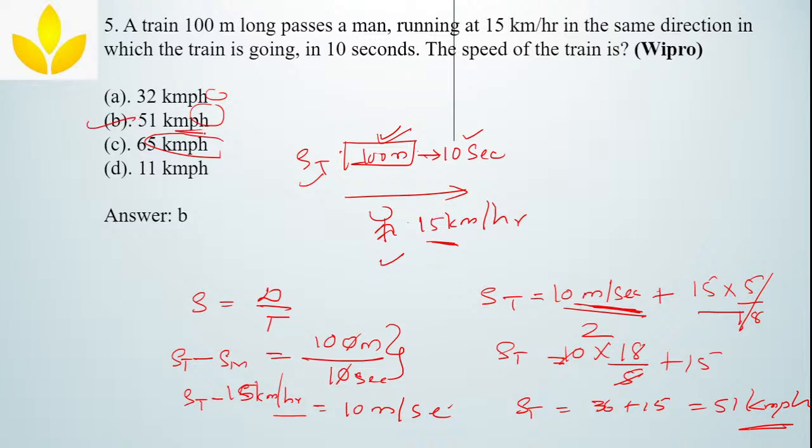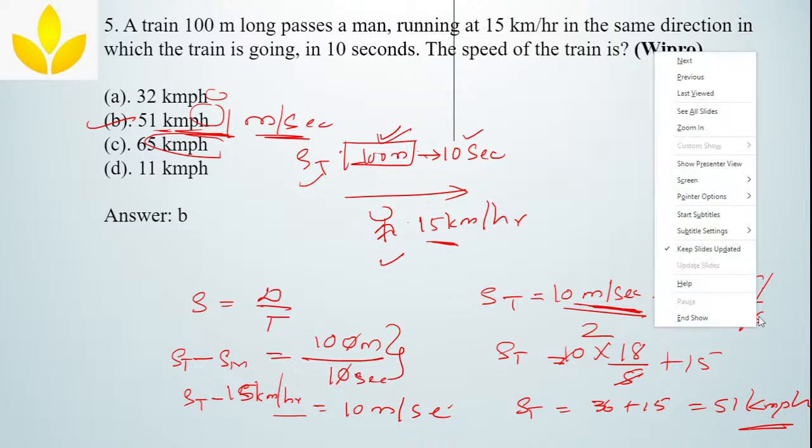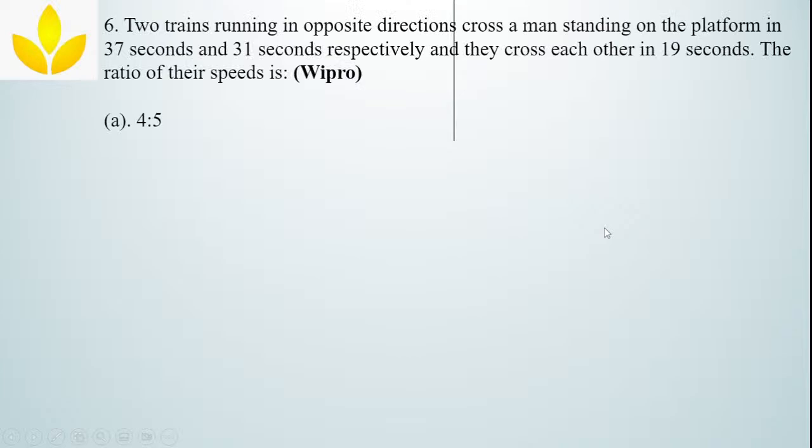Instead of kilometer per hour, if they would have given this particular speed value in meter per second, then what we would have done? We would have converted this 15 km per hour to meter per second. Clear? Okay. Let us go for the next question.